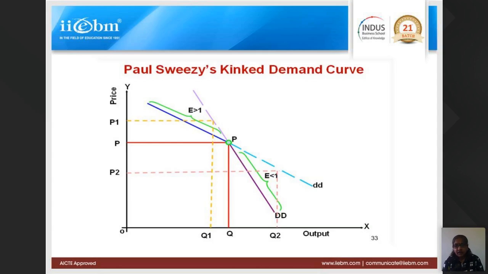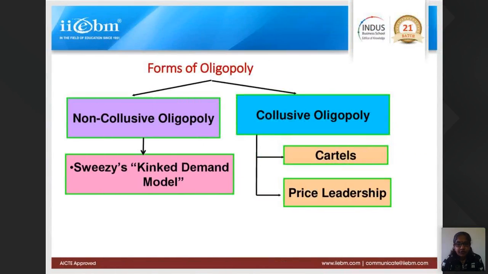Basically, don't get into the theory much. In a duopoly or oligopoly situation, most of the time the seller waits for the other seller to increase or decrease the price, and accordingly they will react. That is the basic understanding of oligopoly. Some of the forms of oligopoly are non-collusive oligopoly and collusive oligopoly. Oligopoly is the most complex market structure, because it has a lot of strategies and a lot of things inside it. So that is the reason.